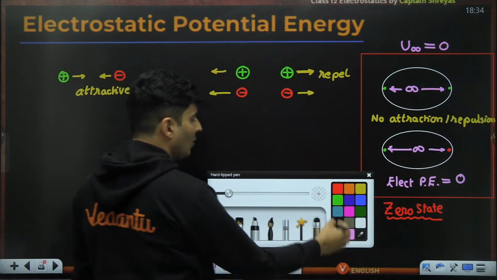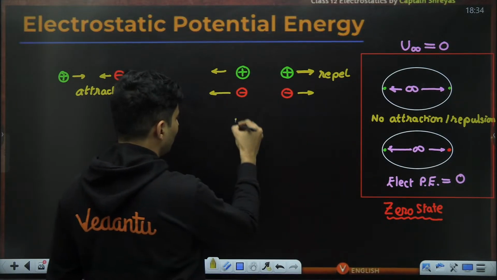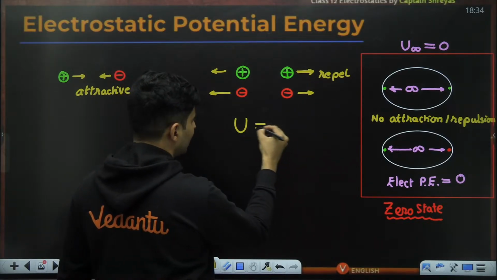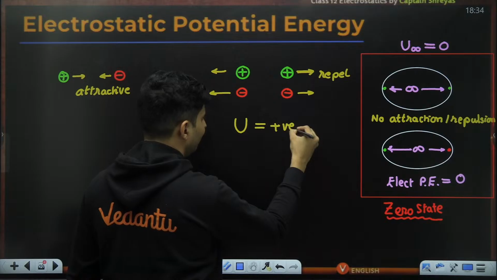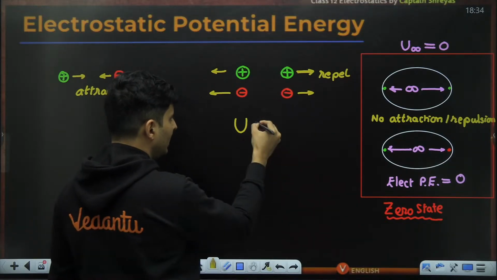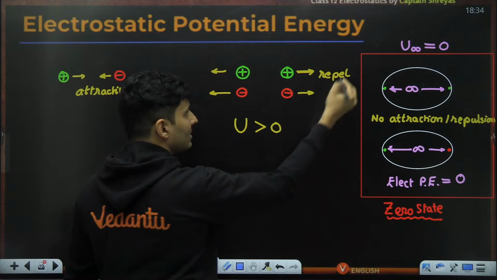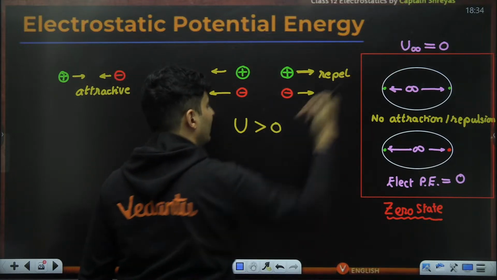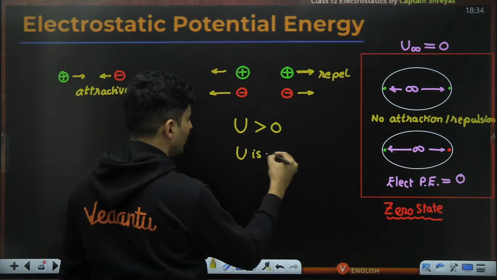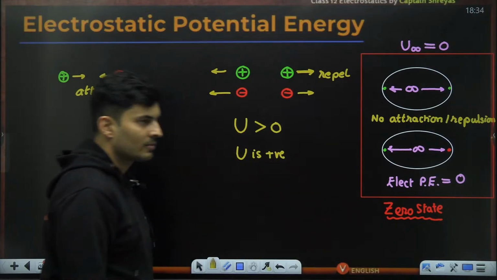Can you guess what the electrical potential energy will be when they are separated by some distance? 100% it should be a positive value, more than 0, because it should be higher than this. So 100% the energy is going to be a positive value.